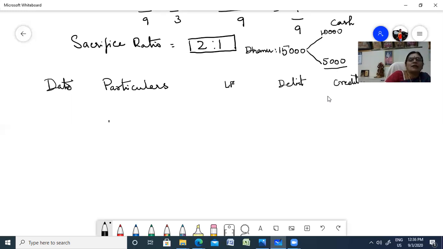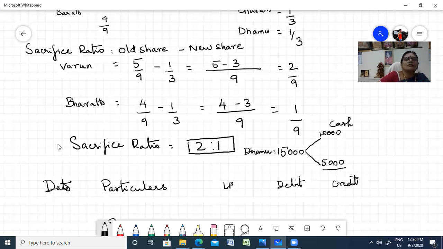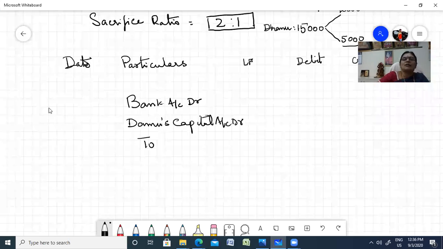So, Bank account debit, and Damu's capital account debit, to the old partners, Varun and Bharat.